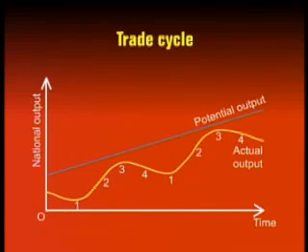There is no compulsion for the line to be a straight line. It could be a curve which is concave or convex. But anyway, the important thing to note is that the potential GDP or the potential output provides a ceiling for actual output fluctuations. Now, what is happening to the GDP growth rate at these different points of the cycle?